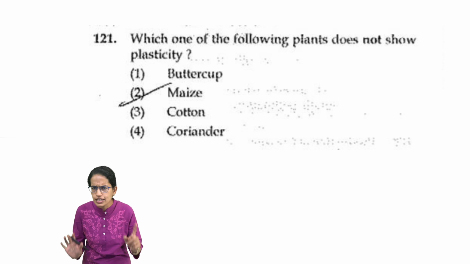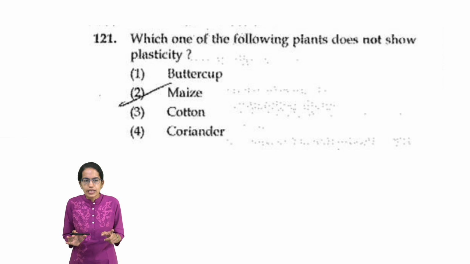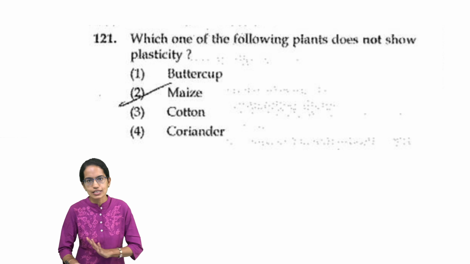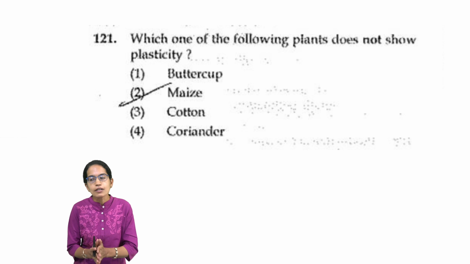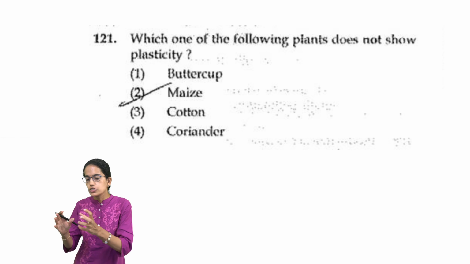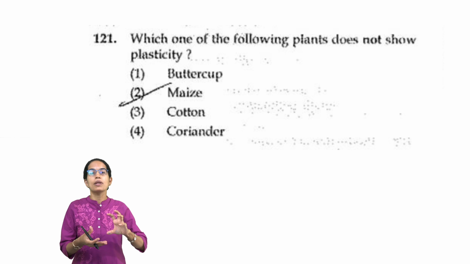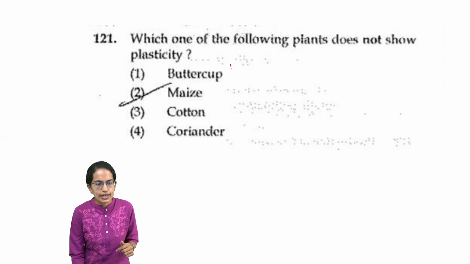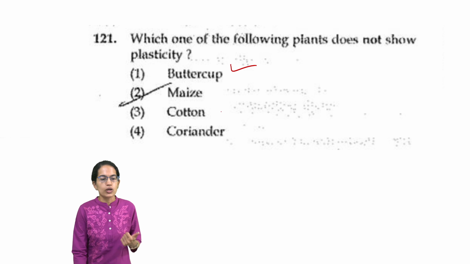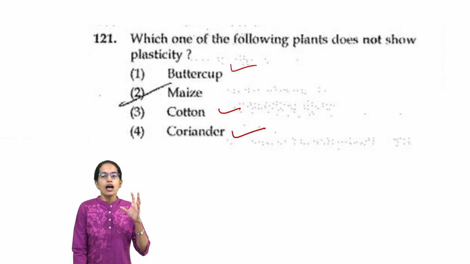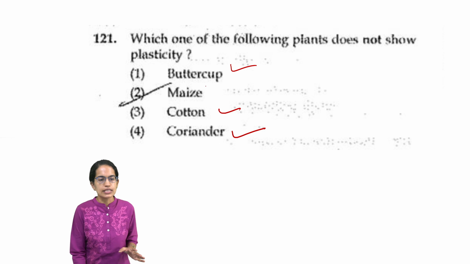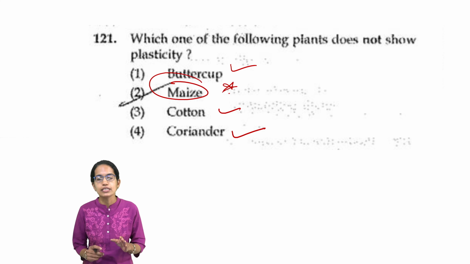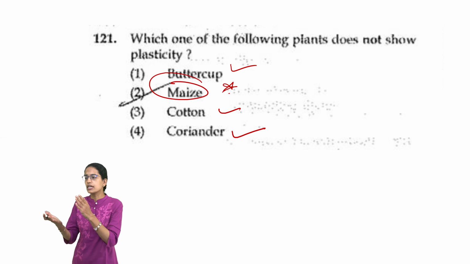The next question is which of the following do not exhibit plasticity? Now, an extremely important topic, less commonly explained, but yes, covered in your NCERTs. Plant plasticity refers to the ability of the plant to adapt to the changing environment. Buttercup or larkspur, cotton and coriander exhibit plasticity. So, among these, maize would be the option which does not exhibit plasticity.